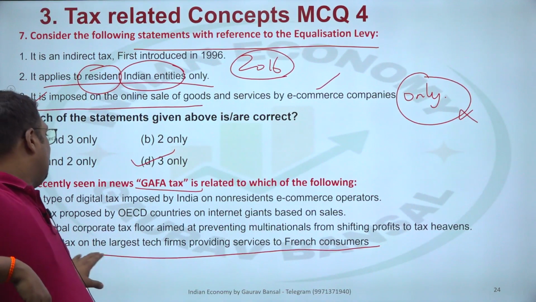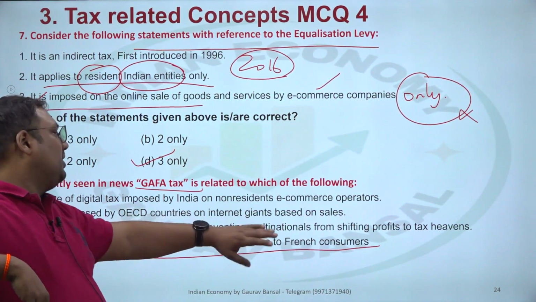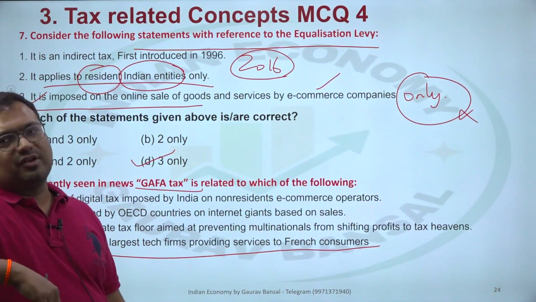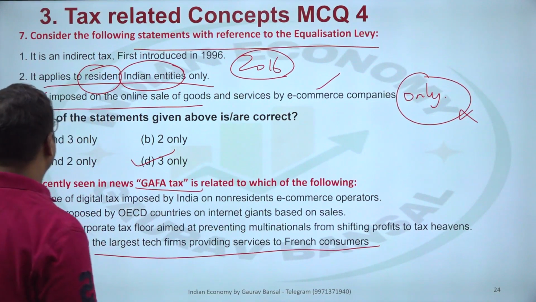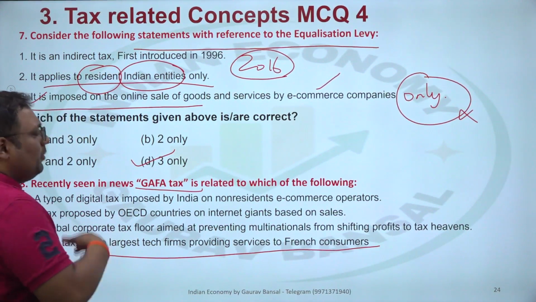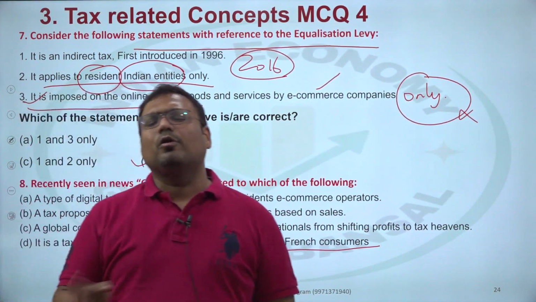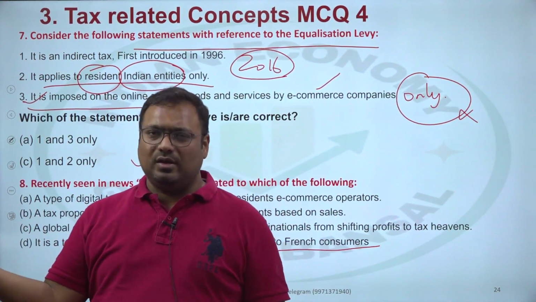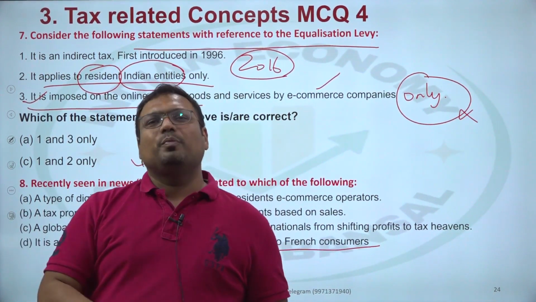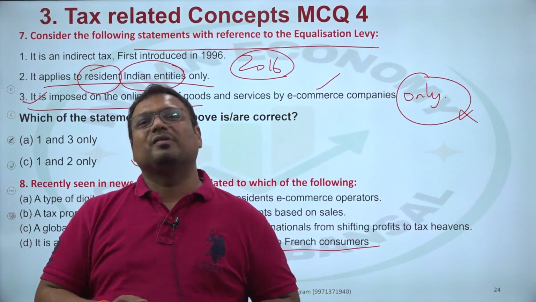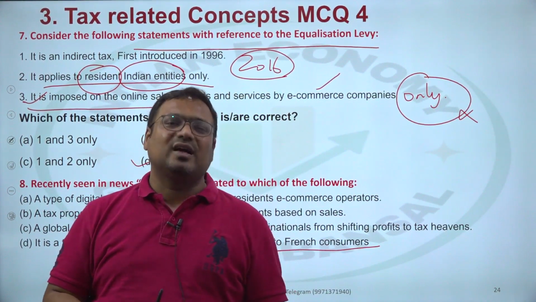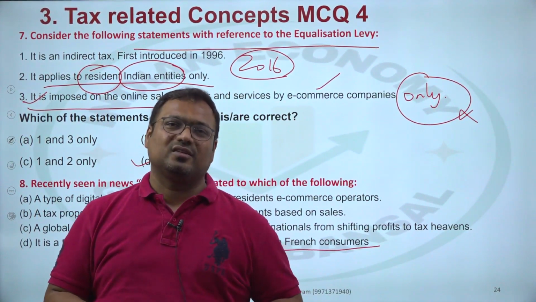Okay, it is a tax on the largest tech firms providing services to the French customers. So if you are doing business in France, but you are not present in France or any country basically, you still have to pay the taxes there because you are generating your business there. Economic activity is in that country, so you are liable to pay taxes there.